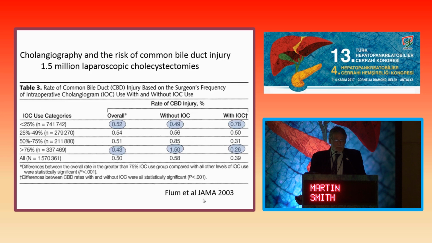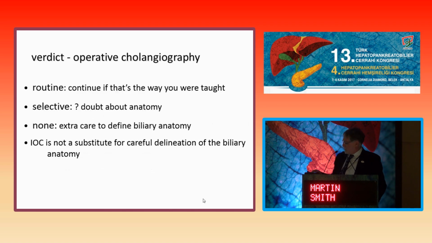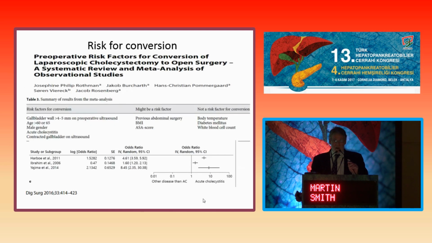If you do routinely do on-table cholangiograms and you don't do it, your bile duct injury increases. So the take-home message for me here is that if you do it, continue to do it, if that's the way you were taught and that's how your experience is. But if you want to do it selectively, then we heard earlier today some of the indications for that. And if you're not going to do it ever, then you've got to be very careful with defining your biliary anatomy, and so the critical view of safety becomes really important.